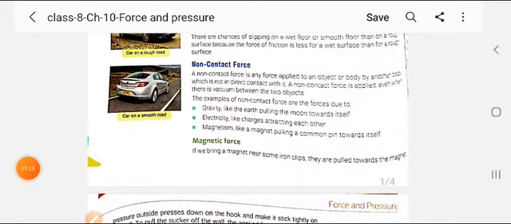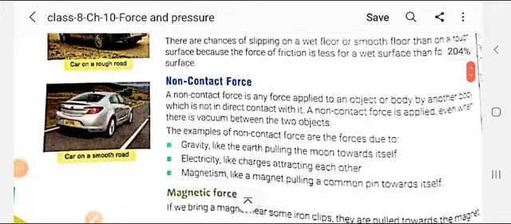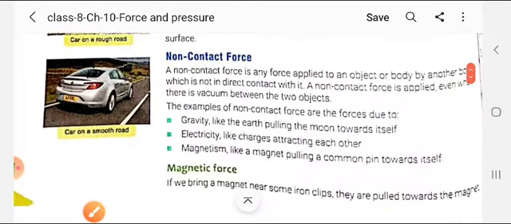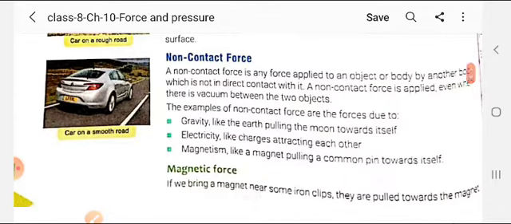So let's start. Dear students, the non-contact force I'm going to explain today. A non-contact force is any force applied to an object or body by another body which is not in direct contact with it.